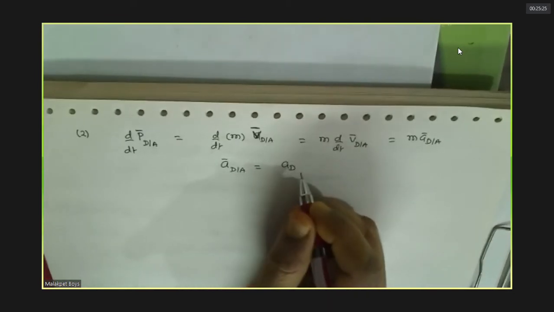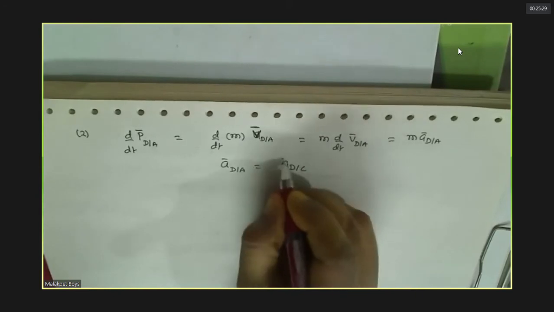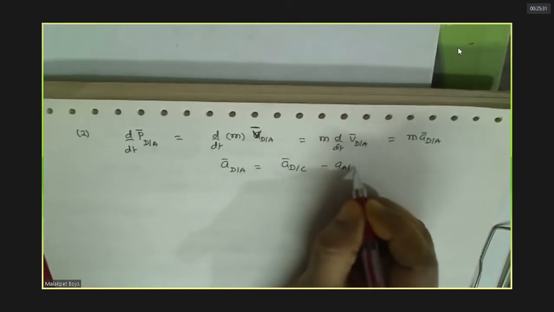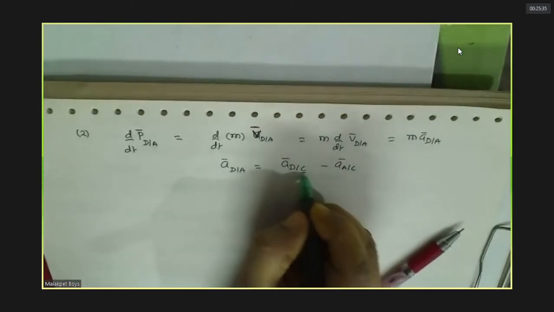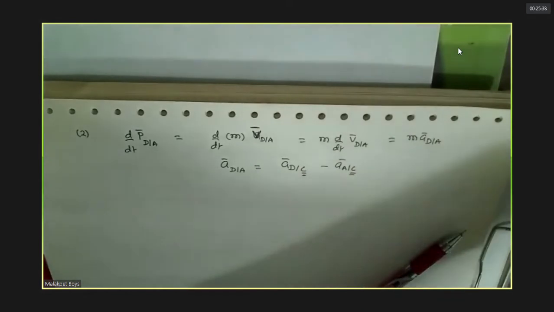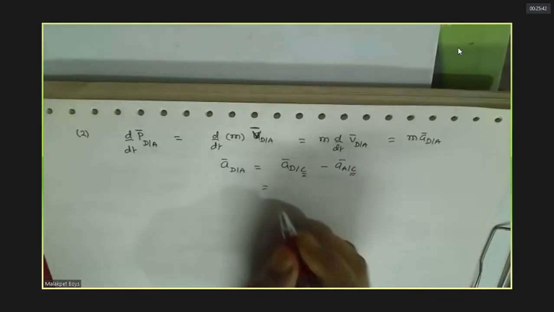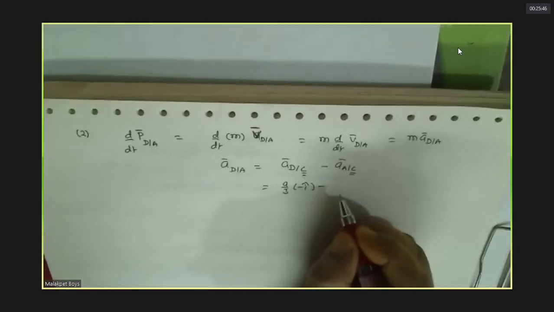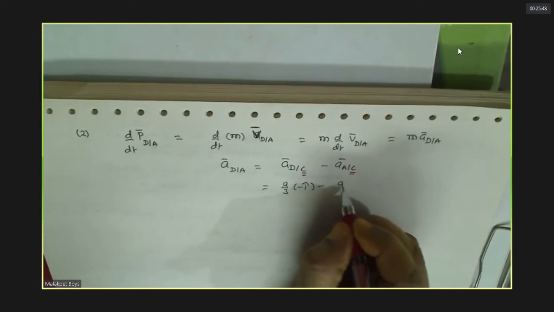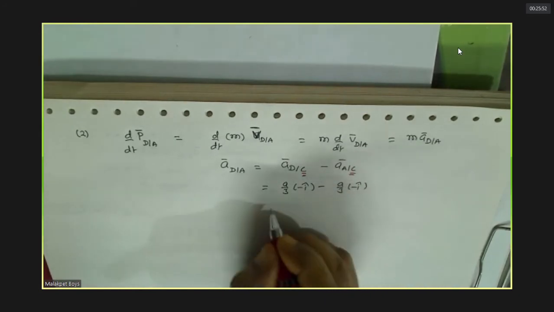Acceleration of dog with respect to cart minus acceleration of A with respect to cart. Because while writing relative motion, this should be common. It can be anything, it may be ground or anything. Do you agree with this? What is acceleration of A with respect to cart? So how much it will be? 0.